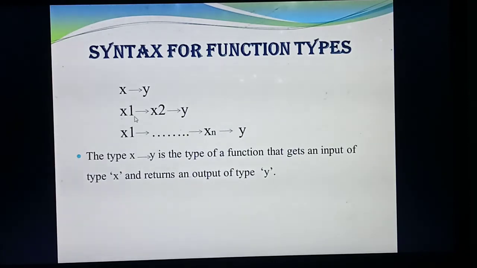Next one, see. x1 is giving input to which one? x2. Listen, x1 is giving input to x2. Now which one is getting output? x2, isn't it? See next one. x2 is giving input to y. So who is getting output now? y is getting output and x2 is the input. Understood? Likewise, x1 is giving input to x2, then x2 is giving input to x3, likewise till xn. At last, xn is giving input to y and y will give the output. Understood? So this is the function types.